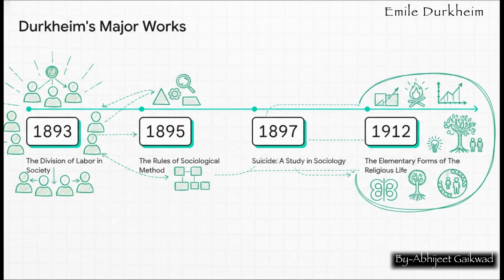Now, looking at this timeline of his major works is really useful. You can see a clear progression in his thinking. He starts with the division of labor, which is all about social solidarity. Then he lays down the rules of his new science in the rules of sociological method. After that, he puts his method to the test with his groundbreaking study on suicide. And finally, he goes to the very root of social life with the elementary forms of religious life. Understanding this flow is excellent for adding context and depth to your main answers.